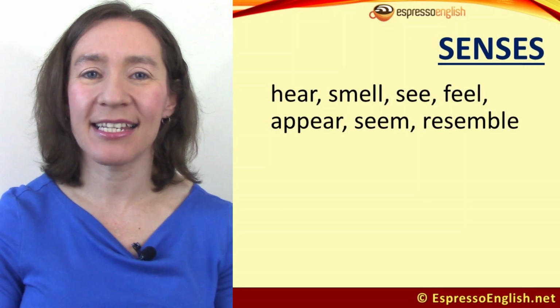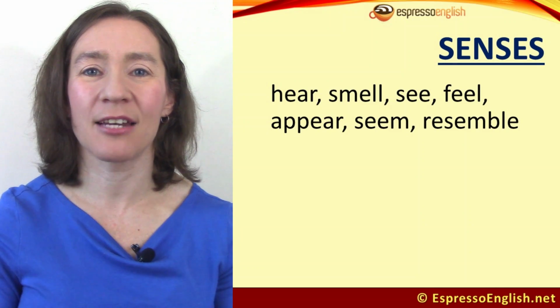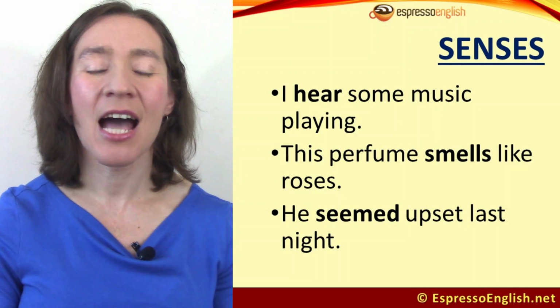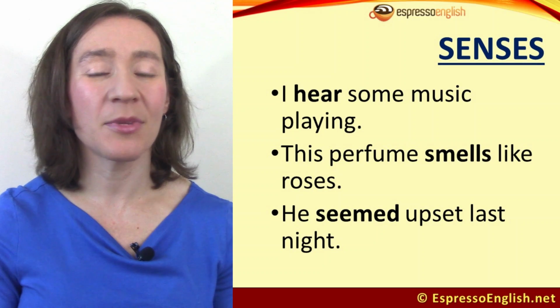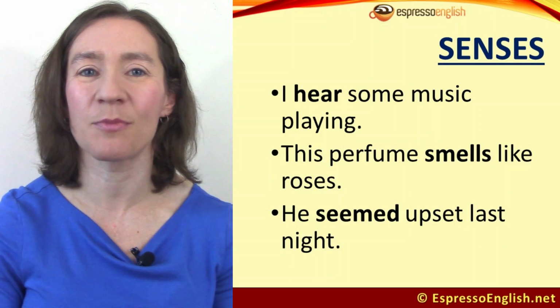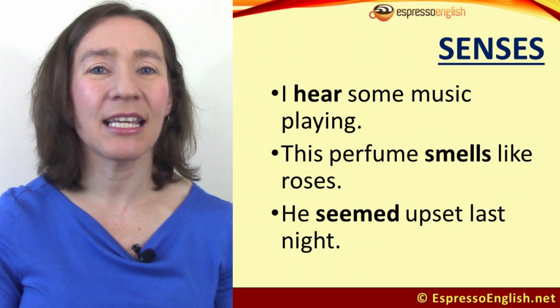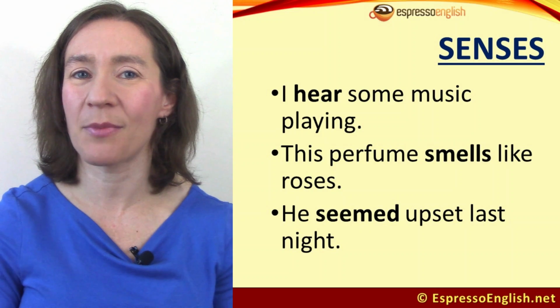State verbs of the senses: hear, smell, see, feel, appear, seem, and resemble. For example, I hear some music playing, simple present. This perfume smells like roses, also simple present. We don't say is smelling like roses. He seemed upset last night, simple past. Don't use the past continuous.